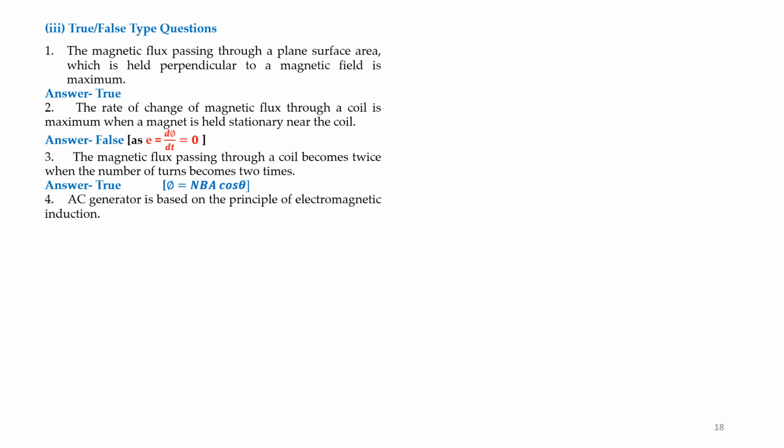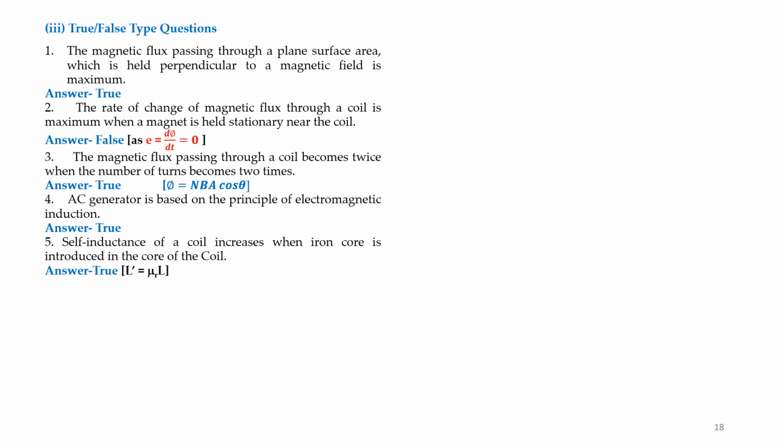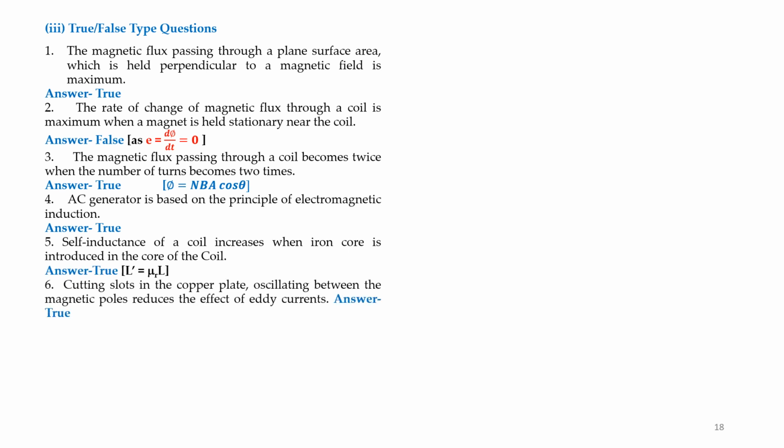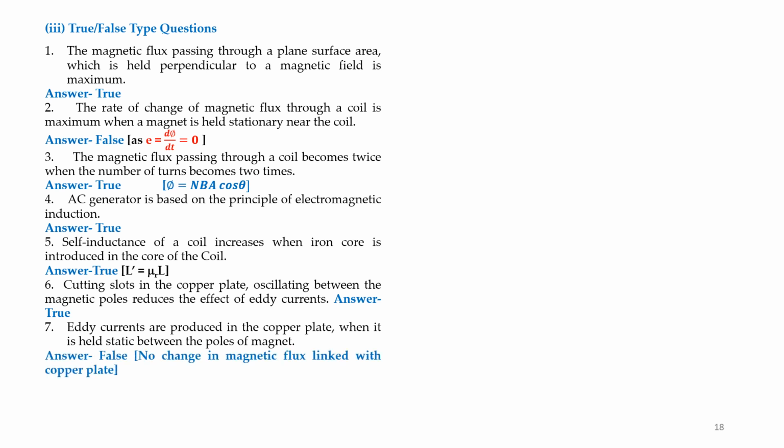AC generator is based on the principle of electromagnetic induction. True. Self-inductance of a coil increases when an iron core is introduced in the core of the coil. True. Cutting slots in a copper plate oscillating between the magnetic poles reduces the effect of eddy current. It is true. Eddy currents are produced in the copper plate when it is held static between poles of a magnet. False.